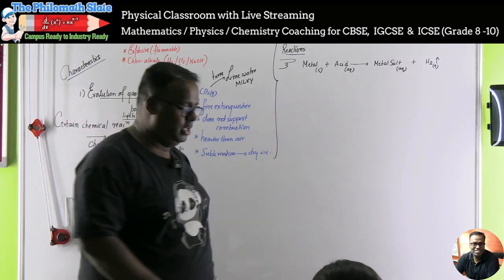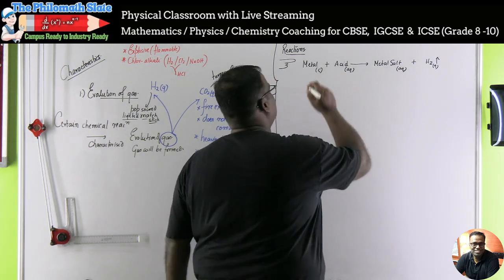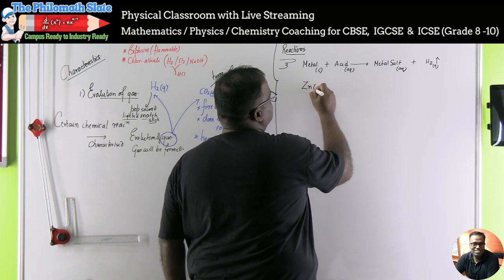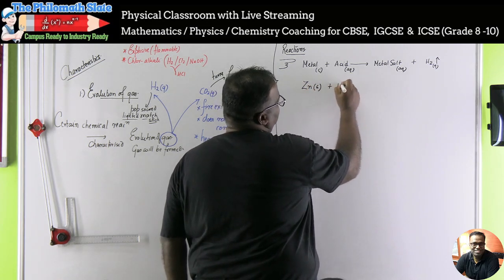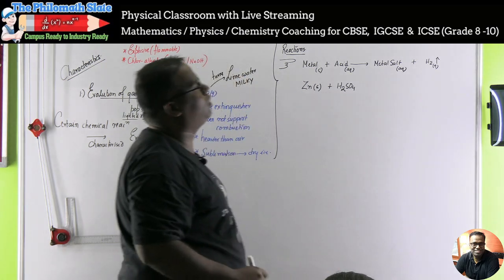Okay, let's go to evolution of gas. This is for hydrogen. So our first example would be, we will take zinc as a metal, Zn solid. We will react it with sulfuric acid, H2SO4, sulfuric acid.